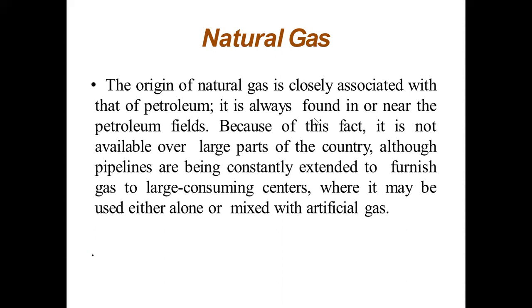How do we find petroleum? Petroleum is found in the earth's crust below the sea level. Like petroleum, natural gas is also found in the earth's crust. It is always found in or near the petroleum fields. So wherever petroleum fields are there, nearby those places we can find natural gas. Because of this fact, it is not available over large parts of our country.